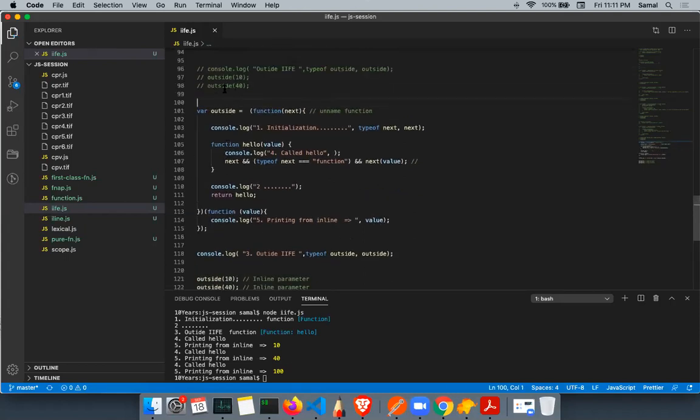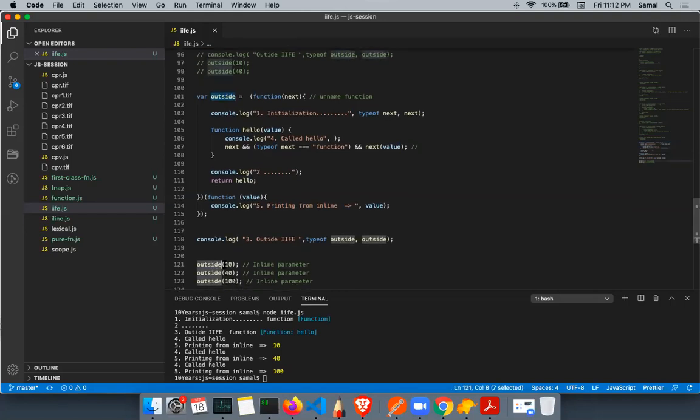So instead of passing another function as a parameter, I directly define an inline function. So we define a function which is inline, and this next is received as an inline function, and then again this is the same declaration. It returns another function to outside, and then the outside function is called. So when I pass 10, this outside function will call hello, then hello will call next.